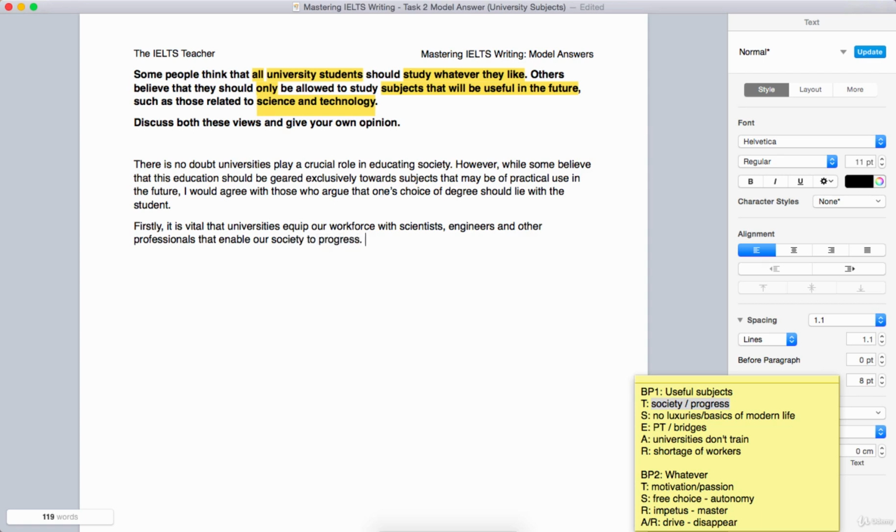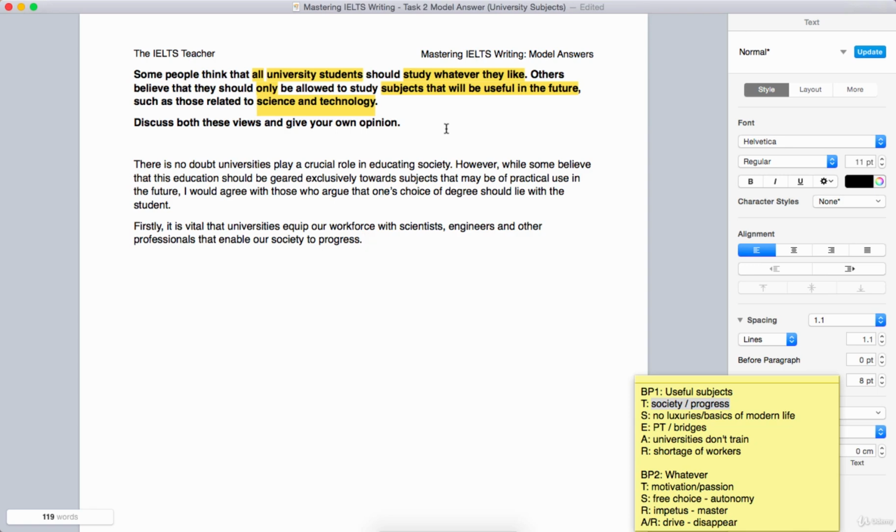Okay, so there is no language here saying "some people believe" or "those who believe". You could actually add it, it would be okay, but because this is also my own view, I think it's pretty hard to deny this anyway. In fact, if you added it in, it might sound a bit strange. So: "some people believe that universities should equip our workforce with scientists." No, I think everybody agrees with that. So do be careful not to just include that without thinking. This is my own view as well. We don't need to include "those who believe", or "many people believe", etc.